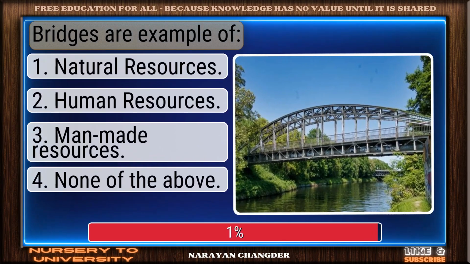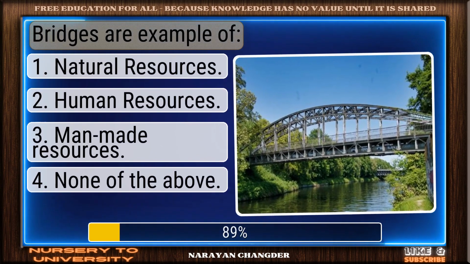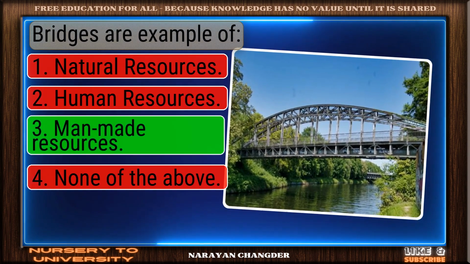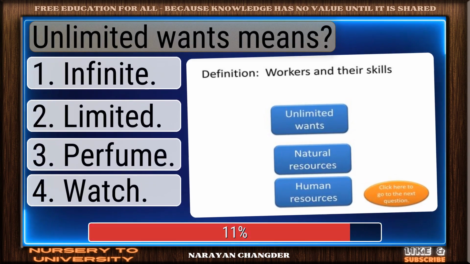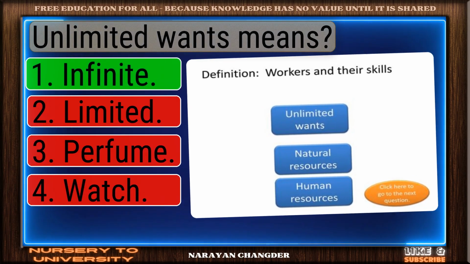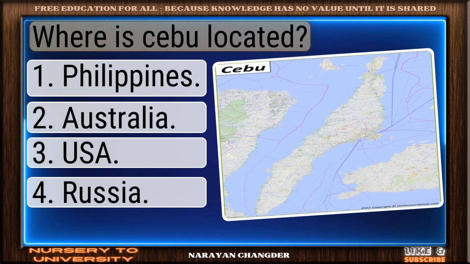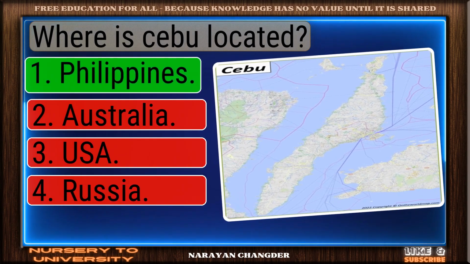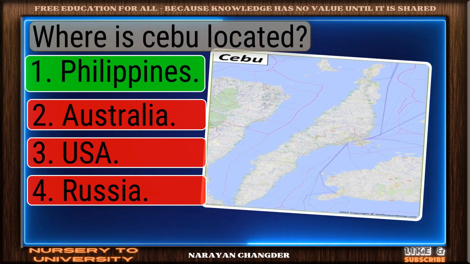Bridges are an example of. Right choice. Man-made resources is the best answer. Unlimited wants means. On track. Infinite is the correct answer. Where is Cebu located? Strong choice. Philippines is the right answer.